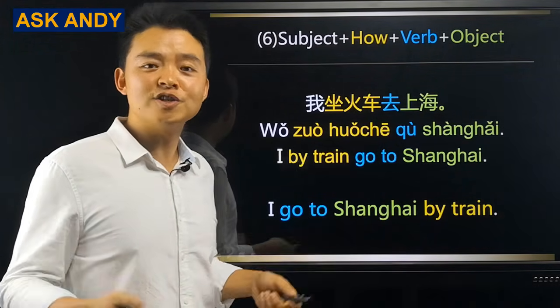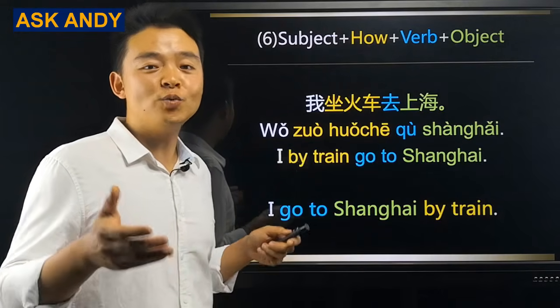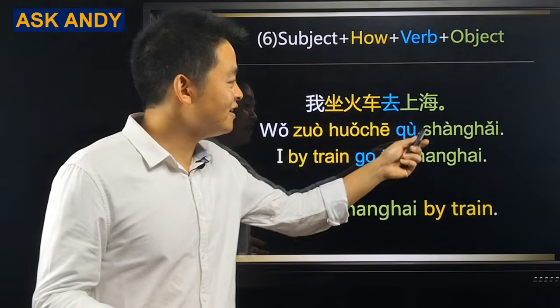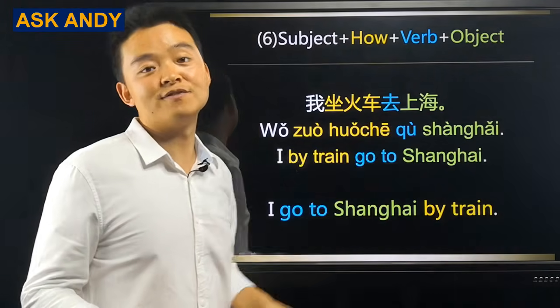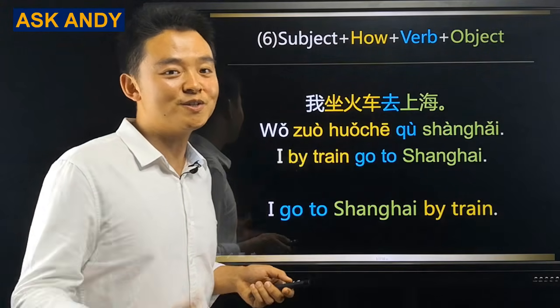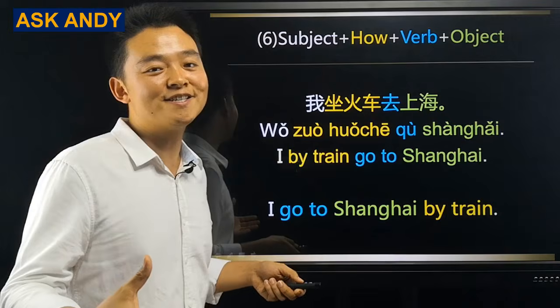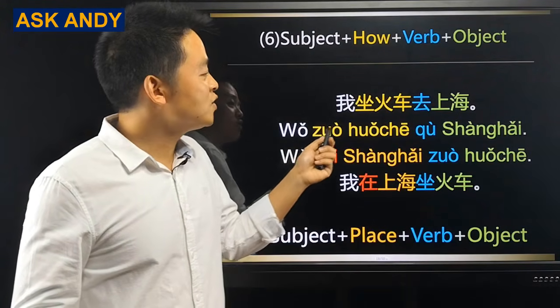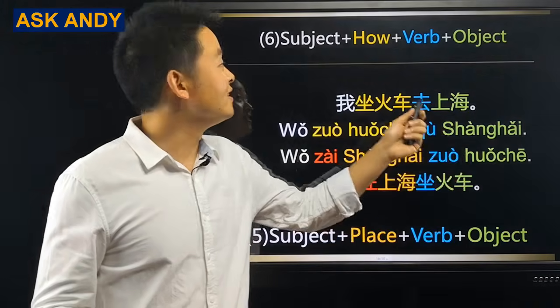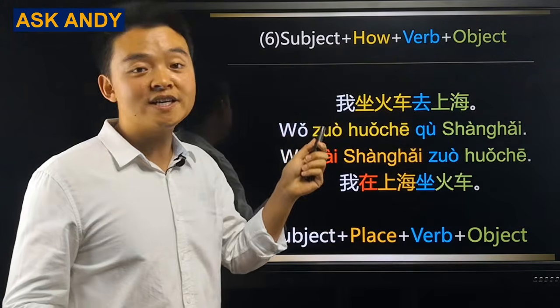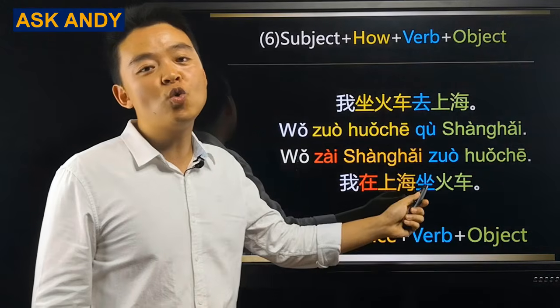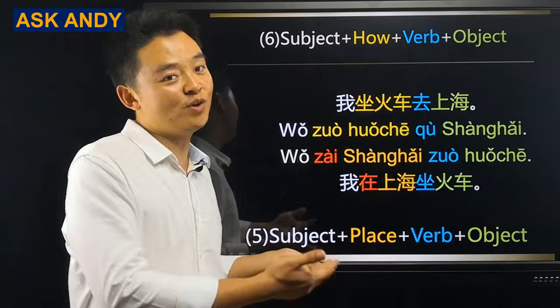You may say, hey, Andy, you just told me in structure number 5 we need to put the place before the verb. How come Shanghai here goes after the verb? Let me compare these two sentences, and you are going to see the difference by yourself. First one, 我坐火车去上海. This is for set structure number 6. And second one, 我在上海坐火车. What's the difference between them?